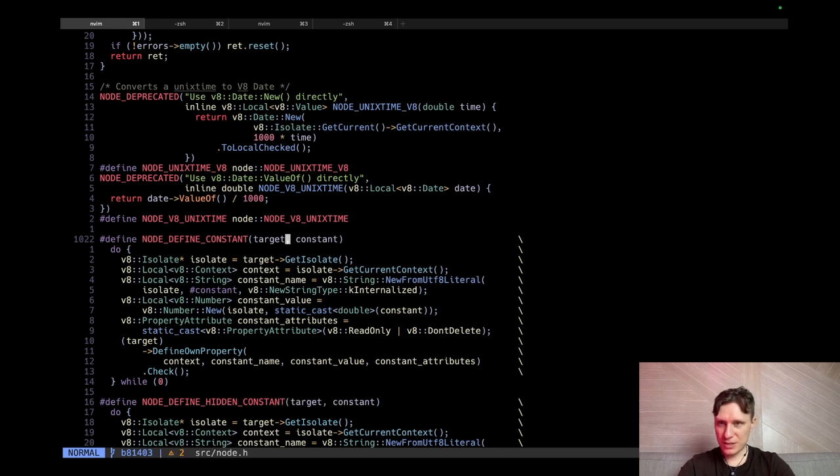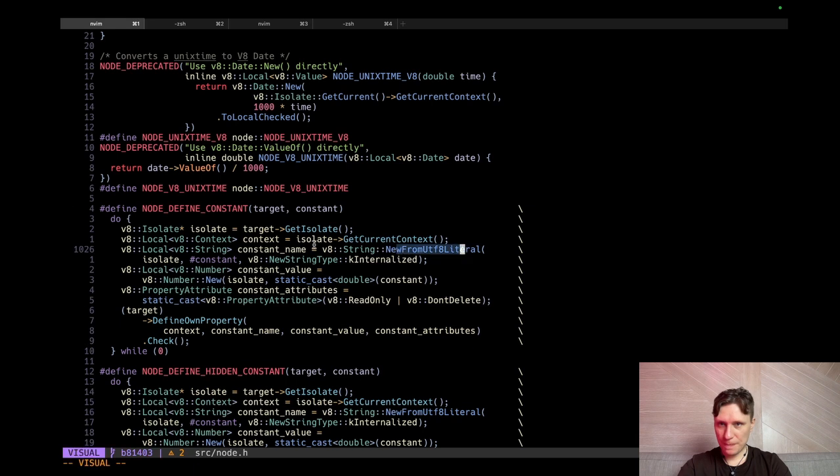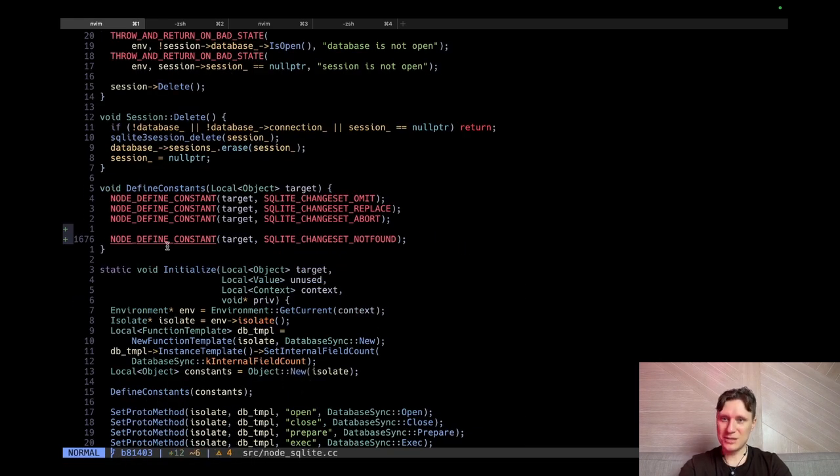What does this macro do? It constructs the name of this constant the same as the input, and defines a property on the target with some attributes. What are the attributes? Read only, don't delete, so you can delete it. Okay, so yeah, this is basically it.